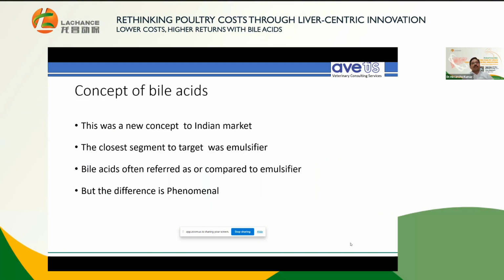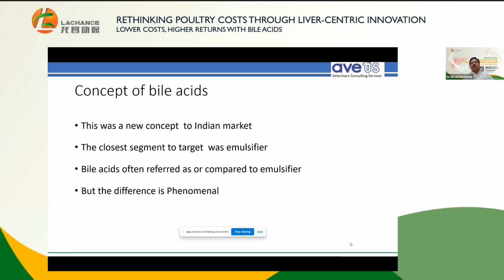The concept of the bile acid, as I already mentioned, is just a 3-year-old story in the Indian market, and it was very tough to convince the customer. I won't say tough, but it's challenging to convince people where to use it, how to use it, what its significance is, and what benefit the customer is going to get. But indeed, it's a very good and marvelous product.